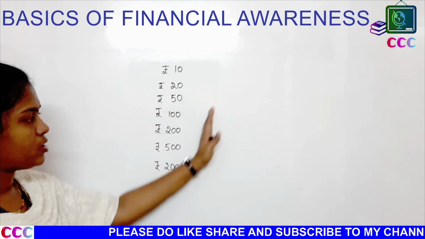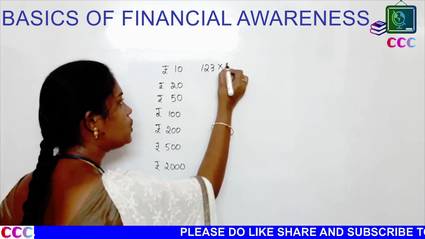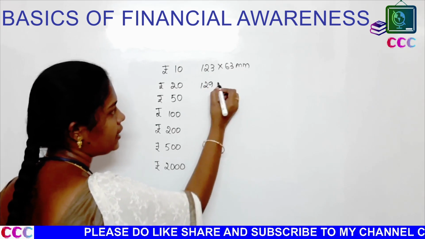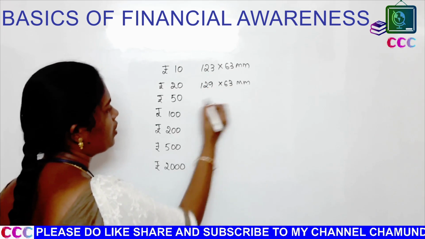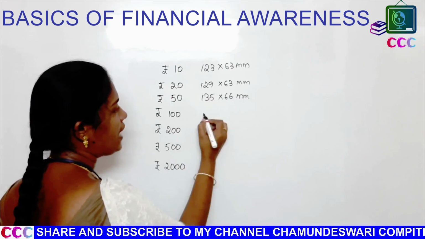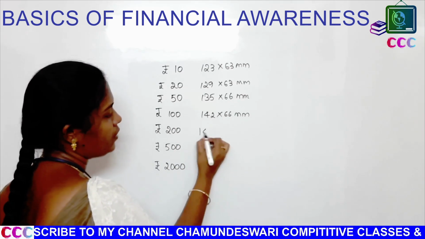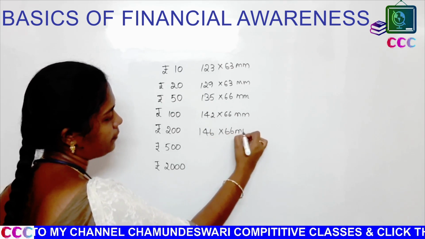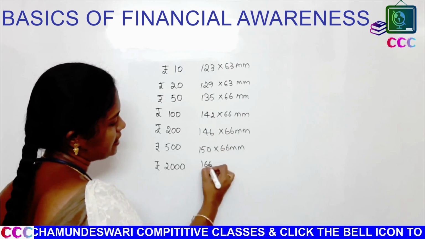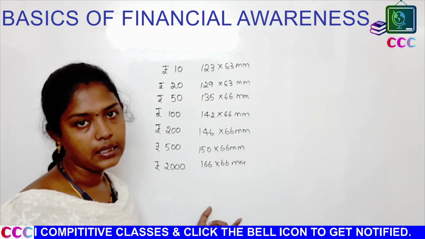What are the measurements of all of them? 10 rupees is 123 into 63 mm. 20 rupees is 129 into 63 mm. 50 rupees is 135 into 66 mm. 100 rupees is 142 into 66 mm, then 146 into 66 mm, 150 into 66 mm, 166 into 66 mm. These are the measurements of the newly released Mahatma Gandhi banknotes.